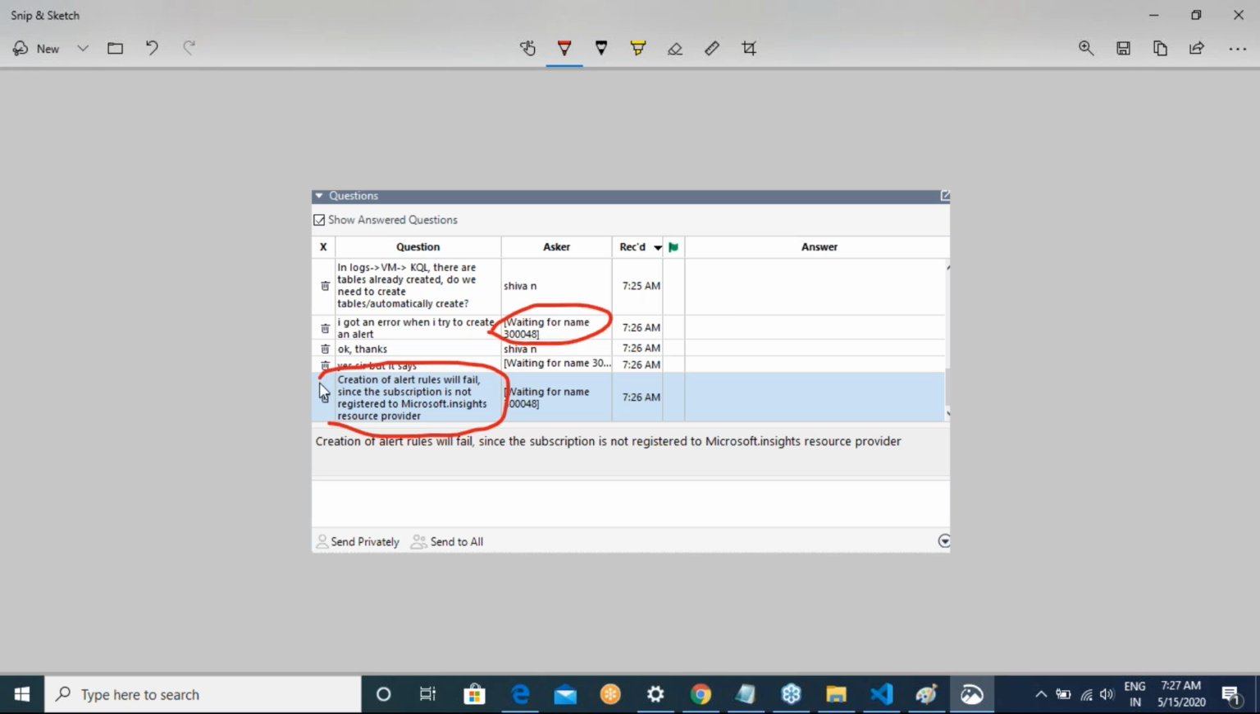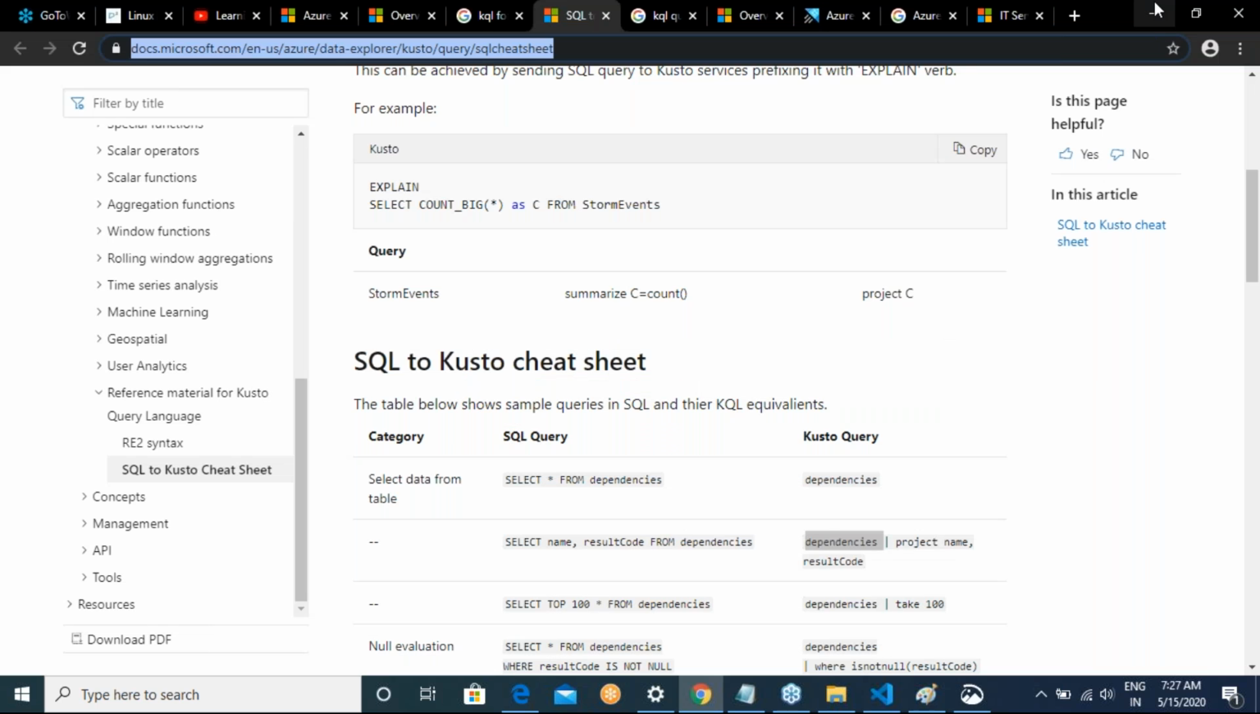Creation is not failing; it is because the provider is not registered. Have you Googled it? If you would have Googled it, it would have shown how to enable this. You could have enabled that.